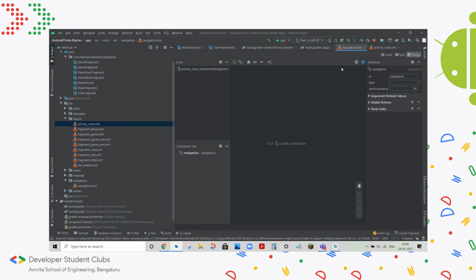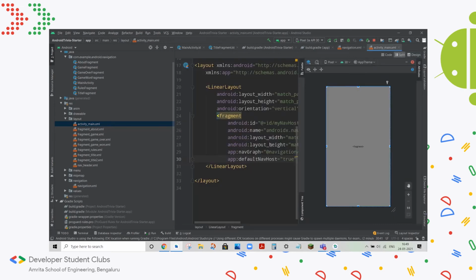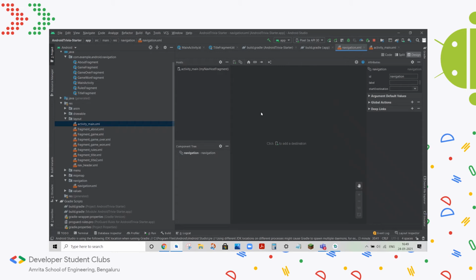I said it before, it's a container, and in this case our container happens to be an activity, the main activity. So it will act as the host fragment for this project, and it is in this host fragment that we'll add all the destinations or pages. Basically pages are destinations, and we can link the destinations, detailing which page should lead to which page and how things should go back and stuff.